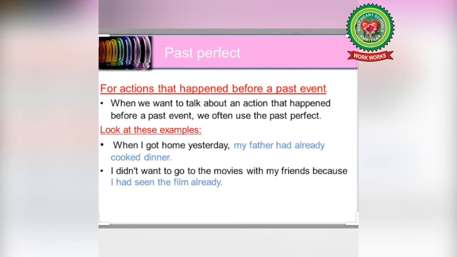Now father had already cooked dinner. So in this sentence, what happened first? My father had already cooked the dinner. So it is the past perfect tense and other is the simple past tense. And see the next sentence, I did not want to go to the movies with my friends because I had seen the film already. So what happened first? I had seen the film already. So it is the past perfect tense and the other is the simple past tense.